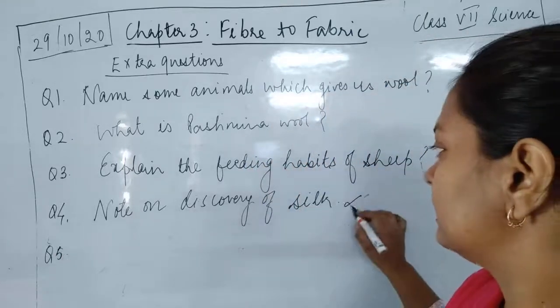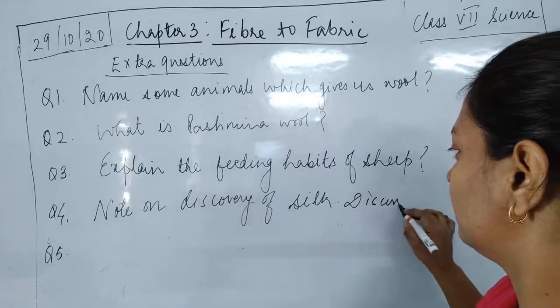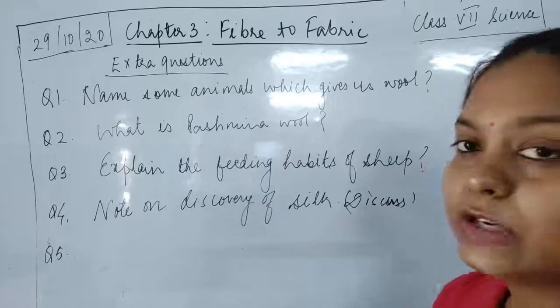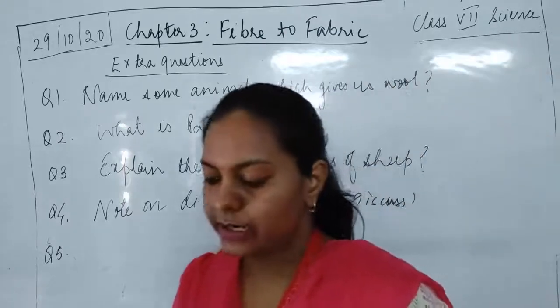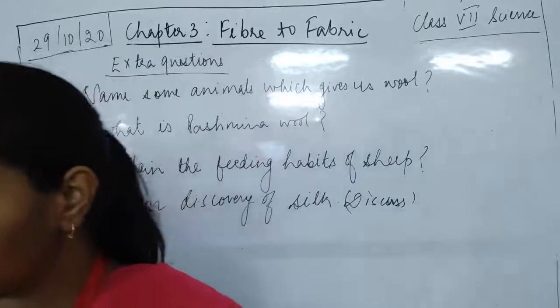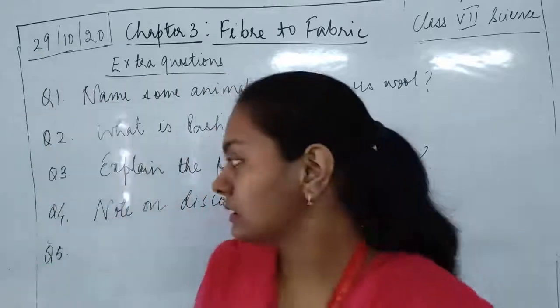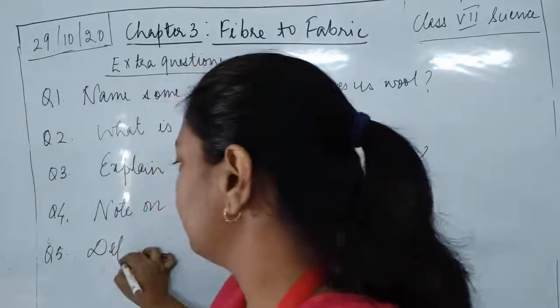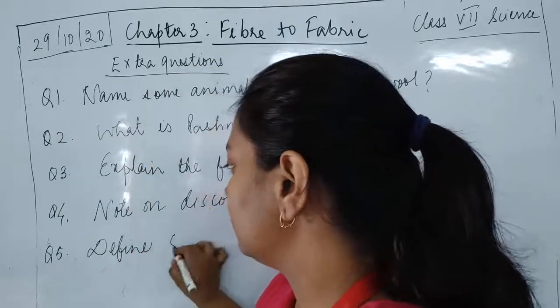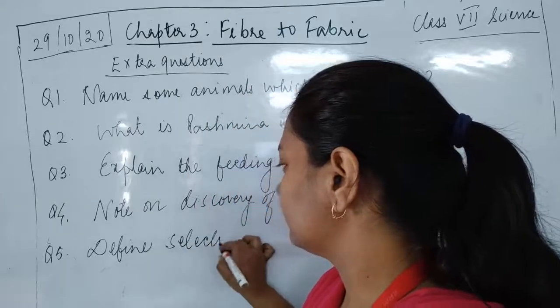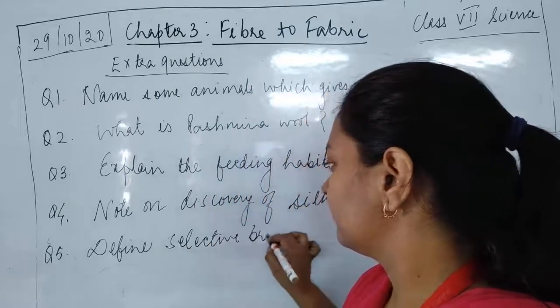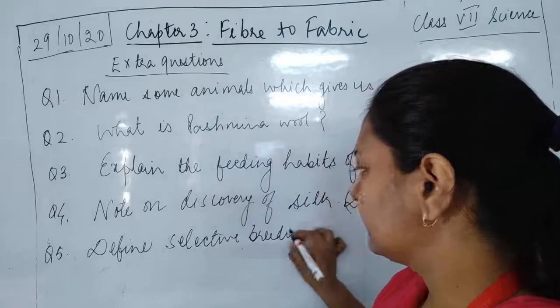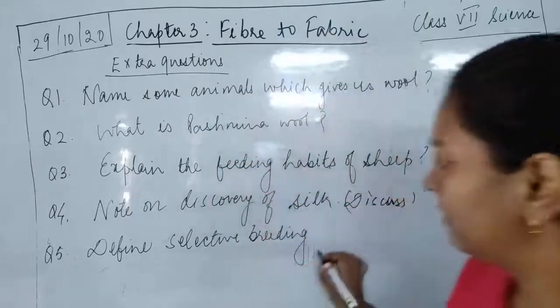Okay, discuss. You have to discuss the answer for this. We have already done this in the explanation part. Okay, then next is define selective breeding, reeling.